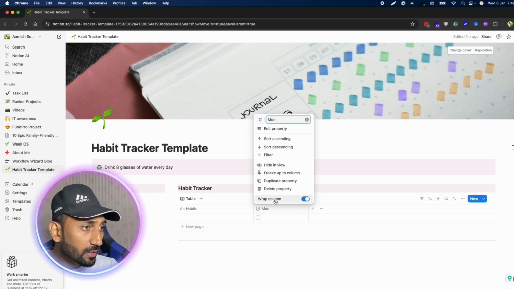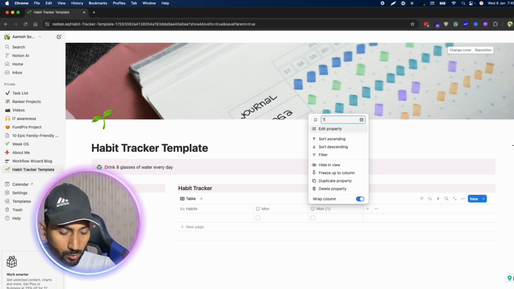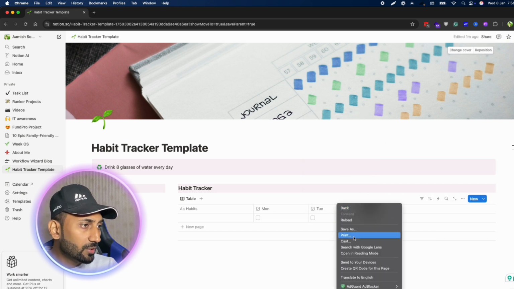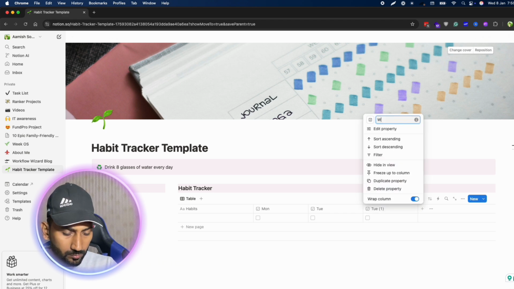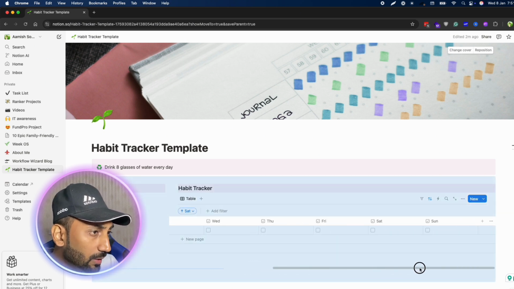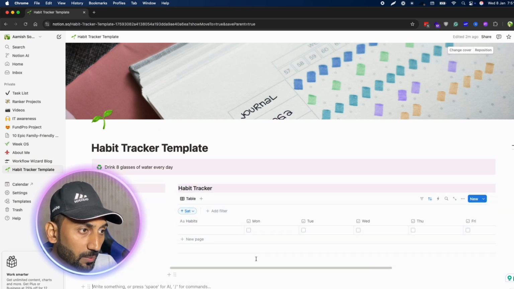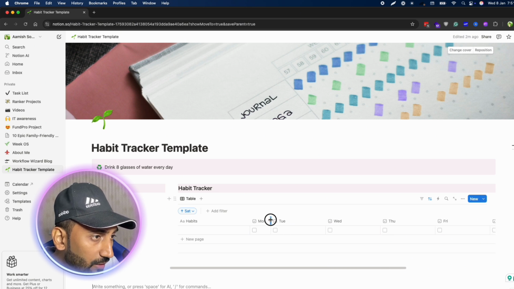Similarly, if we right click on it, we can just duplicate this property. If we duplicate it, you see we have the same property next, and we just change the name of it to Tuesday, and next duplicate, Wednesday, duplicate. We have this scroll bar here because one column takes too much space, so we can adjust this as well. We don't need all this space. Actually habits will take some long space. For the days we don't need them to take more space. Yeah, this space is enough.